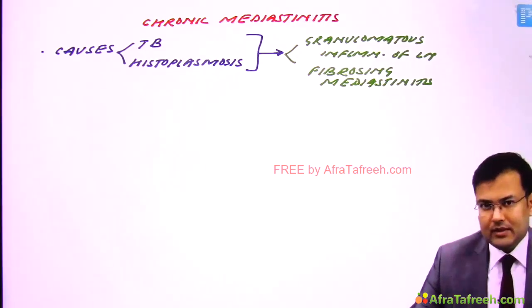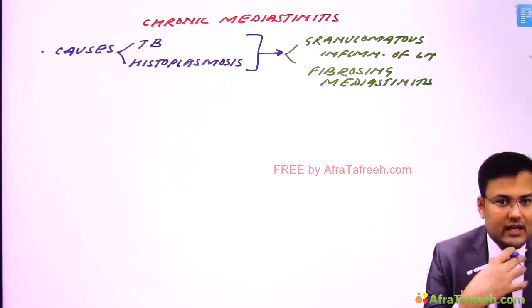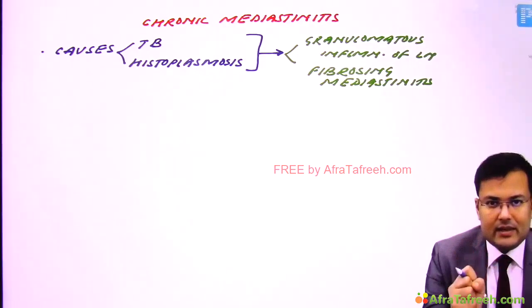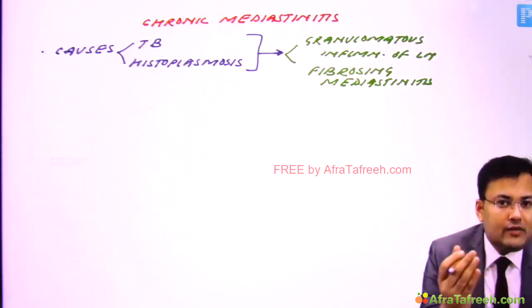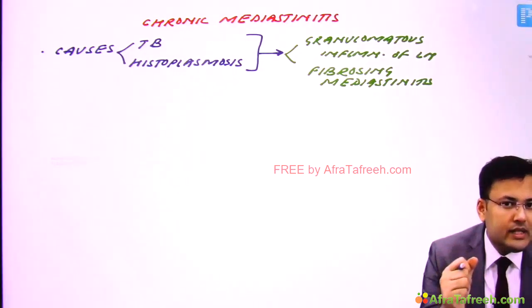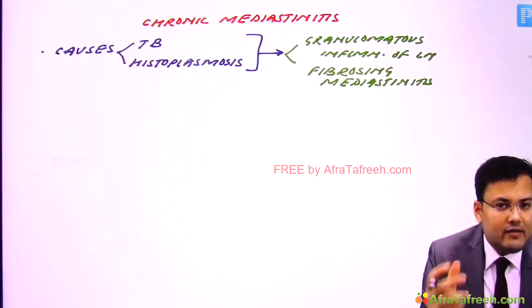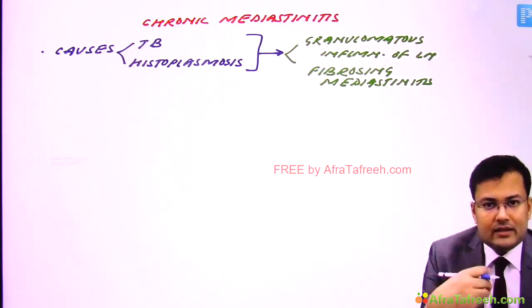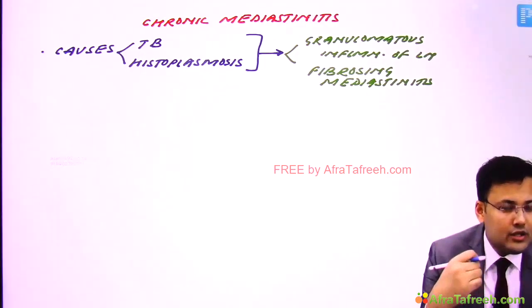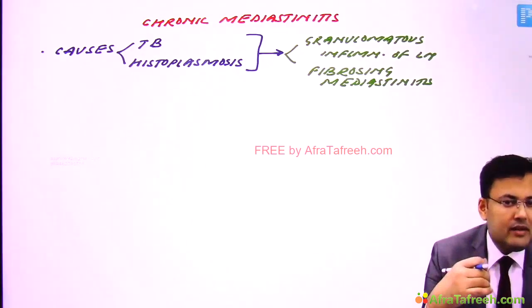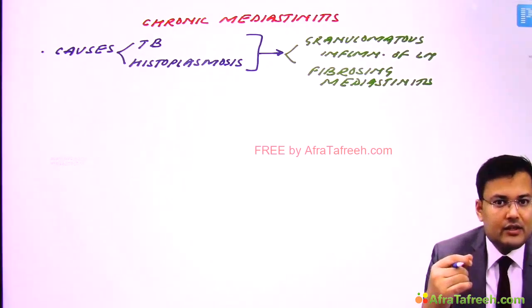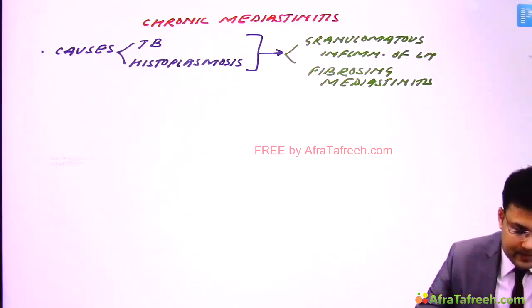Now see the symptoms. Whatever structures are there in the mediastinum, if there is encasement, there will be symptoms. Suppose there is involvement of the airway: these patients will be having dyspnea. If there is involvement of the recurrent laryngeal nerve, hoarseness of voice. If there is involvement of the superior vena cava, superior vena cava syndrome. So what's the cause of symptoms?